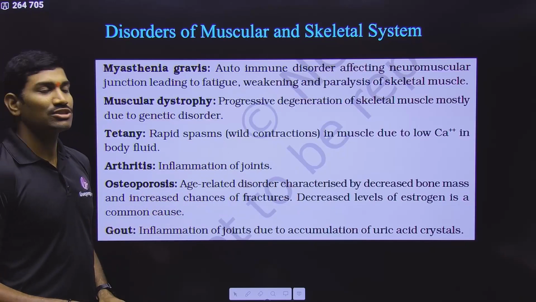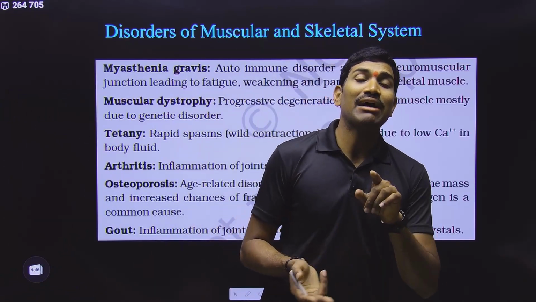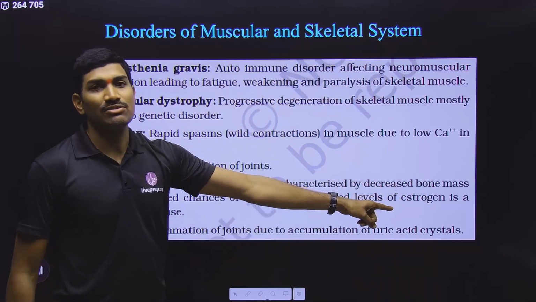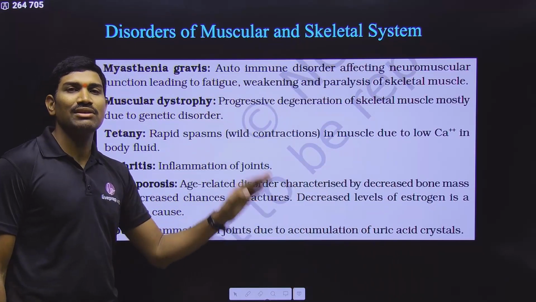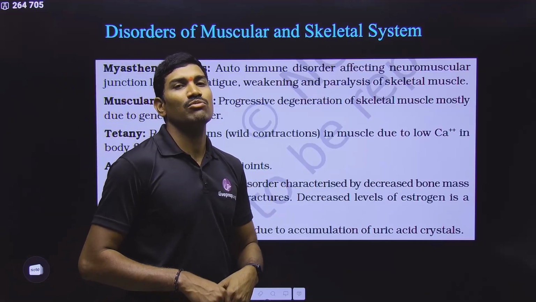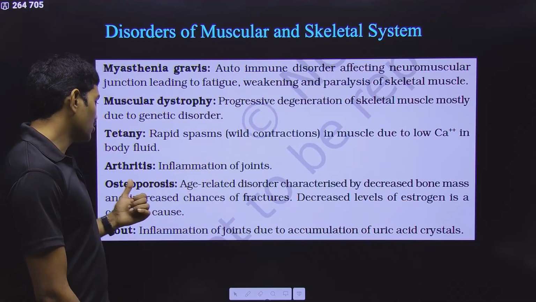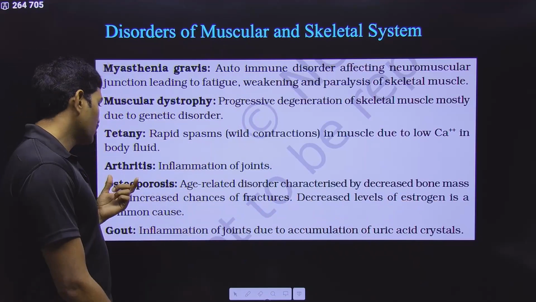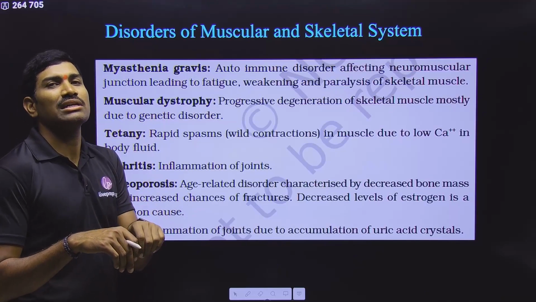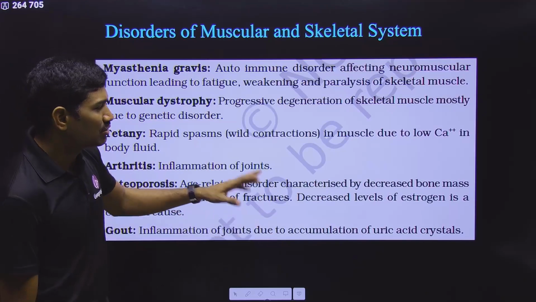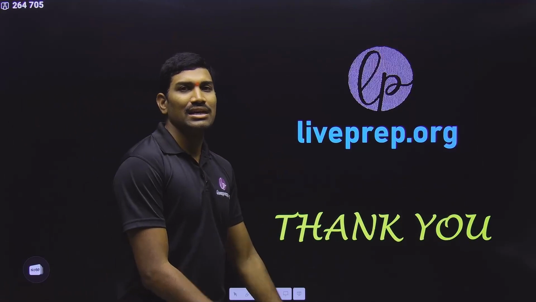And osteoporosis is actually an age-related disorder. Mainly we observe this in females after menopause, because after menopause estrogen levels decrease. Because of this decrease in estrogen levels, the bone density will decrease. Because of the decreased bone density, there are more chances of breakdown or fractures. This particular condition is called osteoporosis. Osteo means bone, porosis means porous nature, meaning weakness, so that it can break or undergo fractures anytime. This is some hormone-related information, so please remember this. With this, the NCERT content is completed.